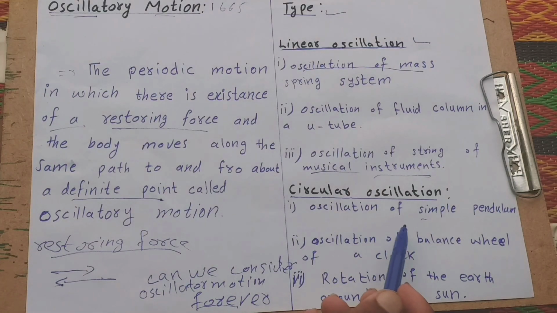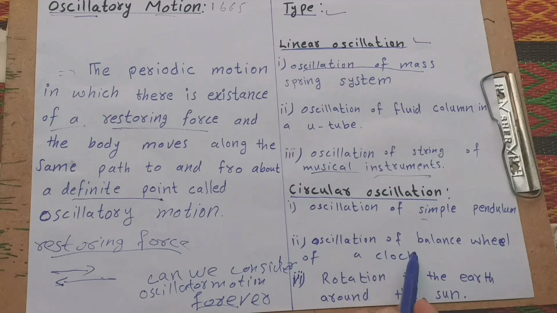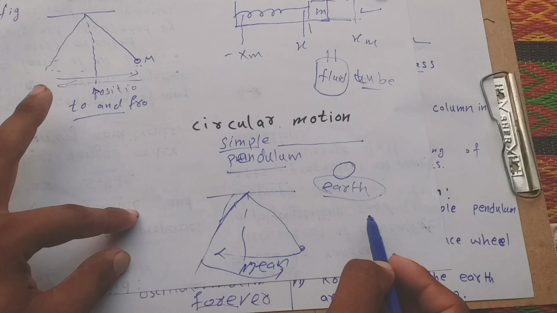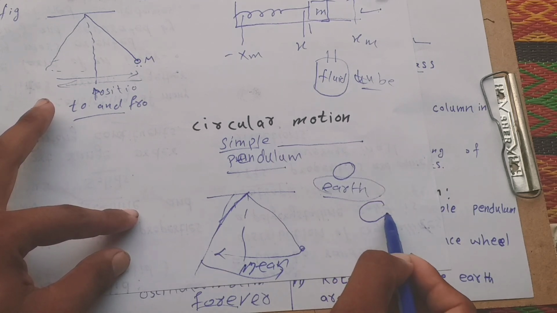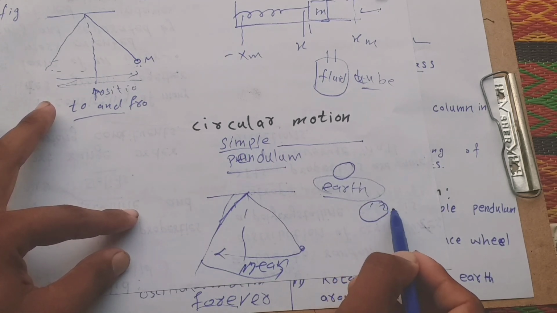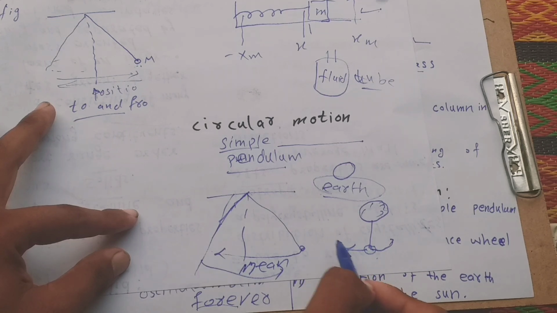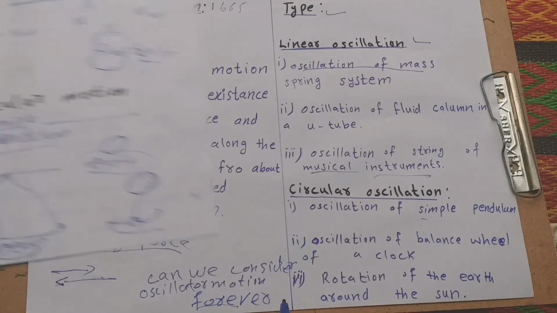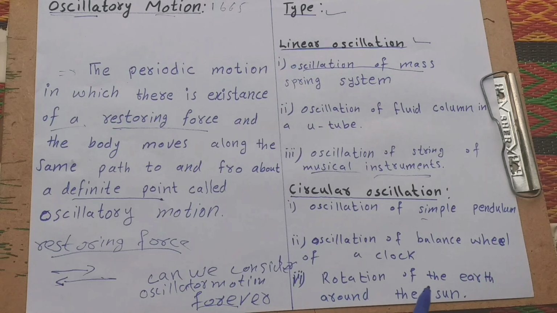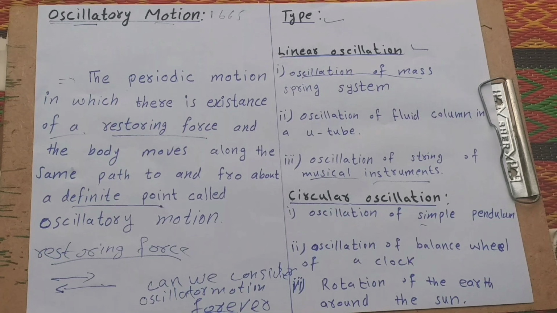Here we understand oscillation of a simple pendulum and oscillation of the balance wheel of a clock. We know that this is a clock and it keeps time, but this is the balance wheel. It also rotates this way and again this side, oscillating about the mean position. Rotation of the earth around the sun is also an example of circular motion. Understand? Any confusion?